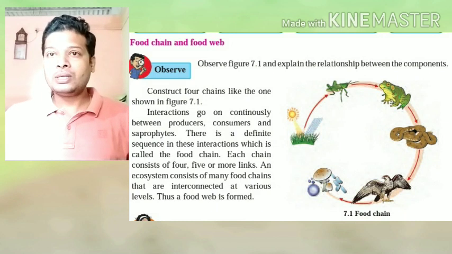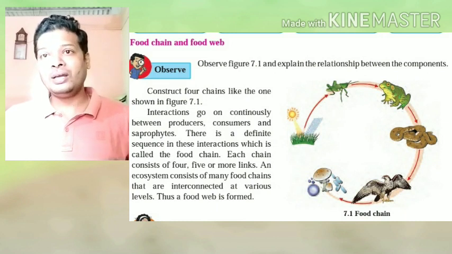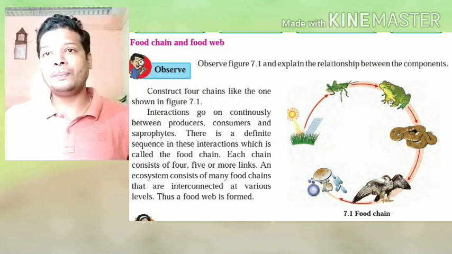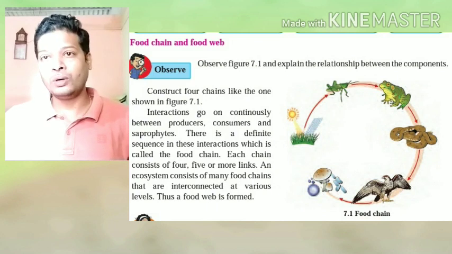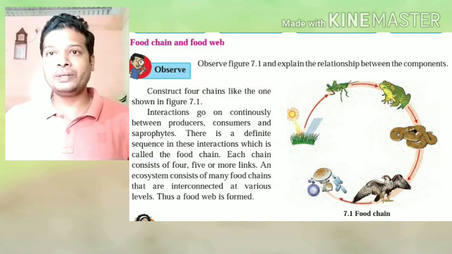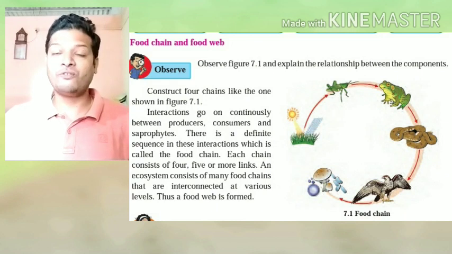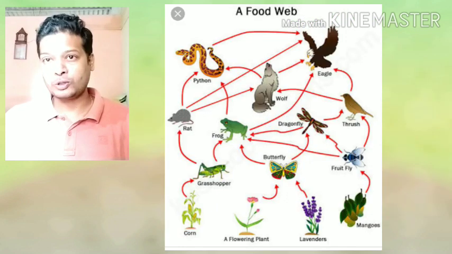Due to this, instead of a chain, there is a web, a network formed. Grasshopper is eaten by insects, by birds, by frog, and it can be eaten by snake also.